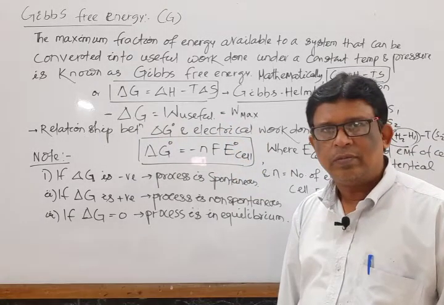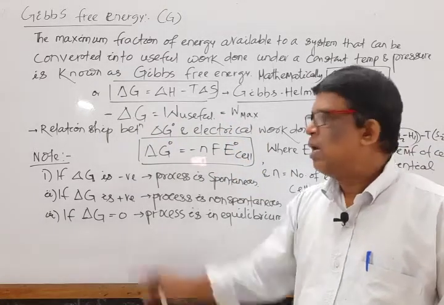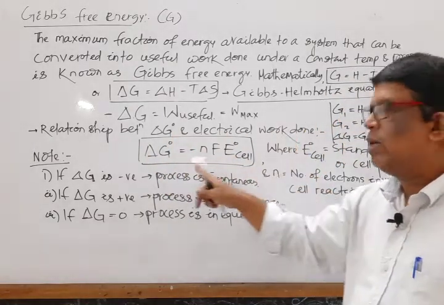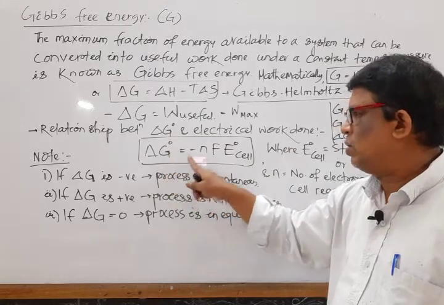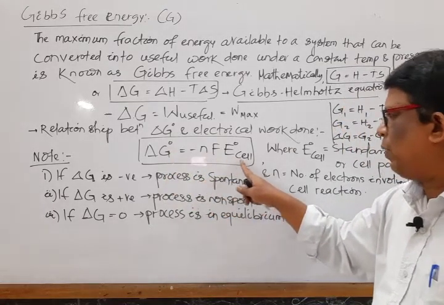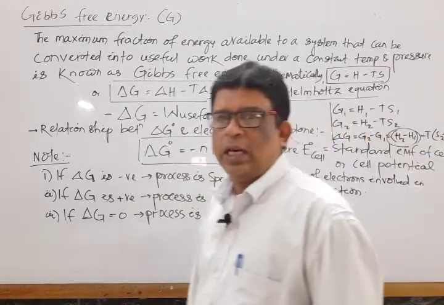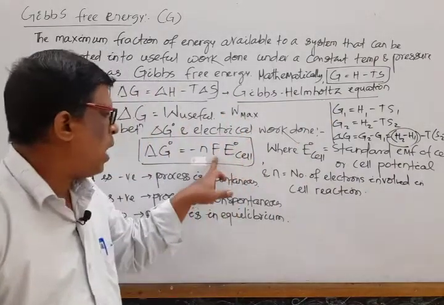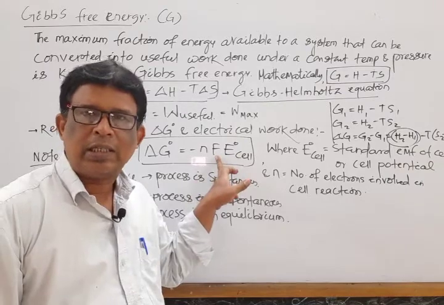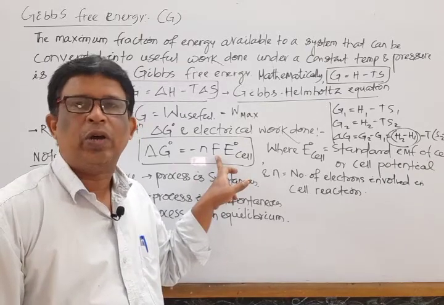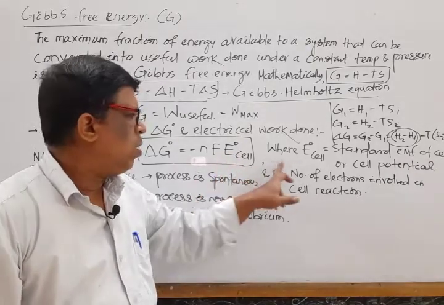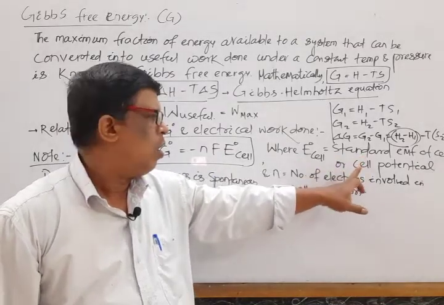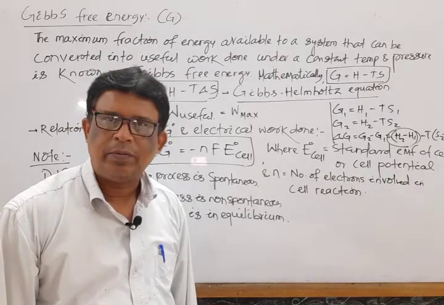Last relationship: that is free energy change, standard free energy change and electrical work done. The relationship is del G naught is equal to minus nF E naught cell, where n is the number of electrons involved in the cell reaction, F is known as the Faraday, equal to 96500 coulomb, a bigger unit of electricity, and E naught cell is known as the standard EMF of a cell or cell potential.